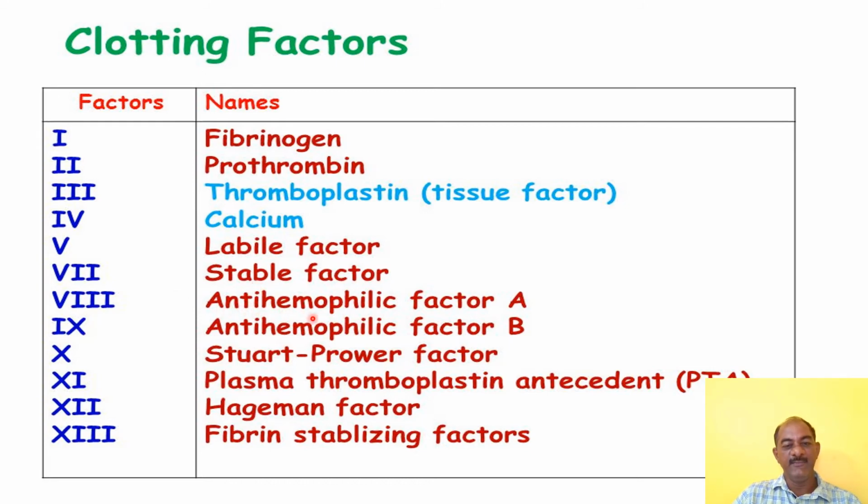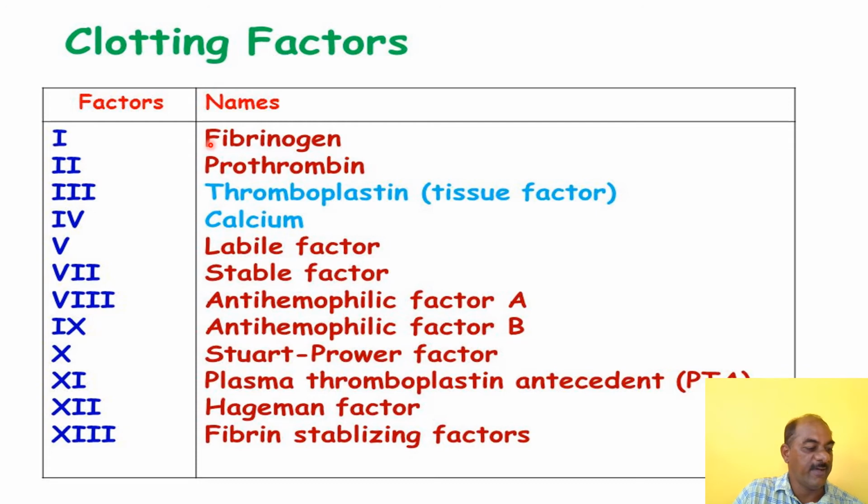Eighth, anti-hemophilic factor A. Ninth, anti-hemophilic factor B. Tenth, Stuart-Prower factor. Eleventh, plasma thromboplastin antecedent. Twelfth, Hageman factor. Thirteenth, fibrin stabilizing factor. So in this way, of these 13 factors, 6 is inactive.